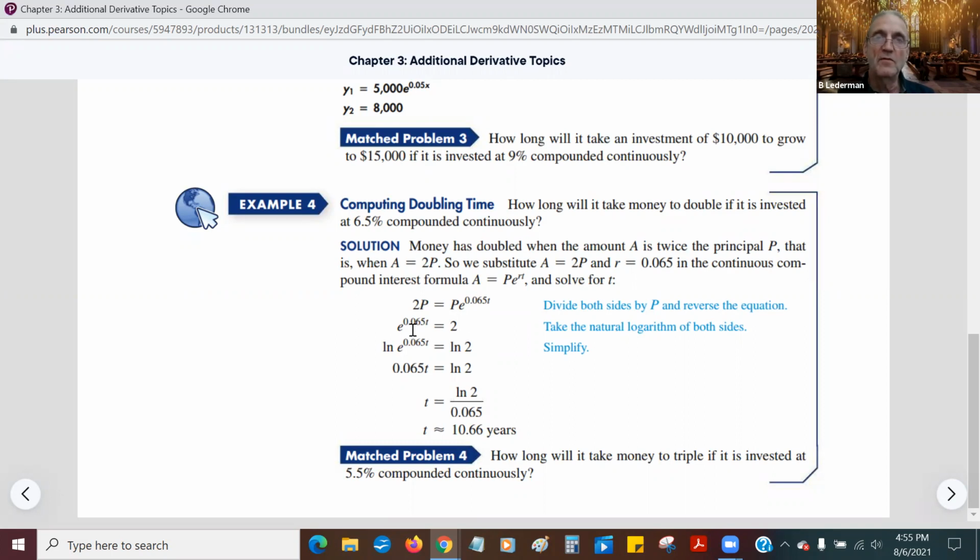Now I just take the ln of each side, the natural logarithm of each side, and then do some algebra like I did before, and I get t is equal to ln 2 divided by 0.065, which comes out to be 10.6 years. So if you invest money at 6.5% compounded continuously, after about 10.6 years it will double. It's kind of cool.